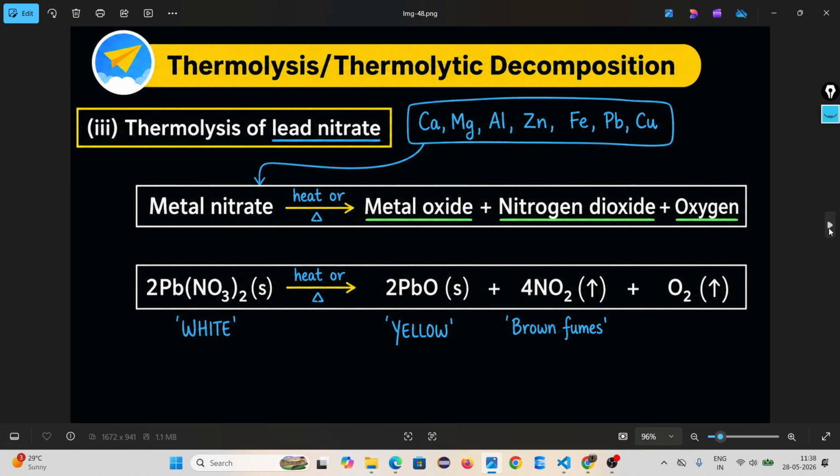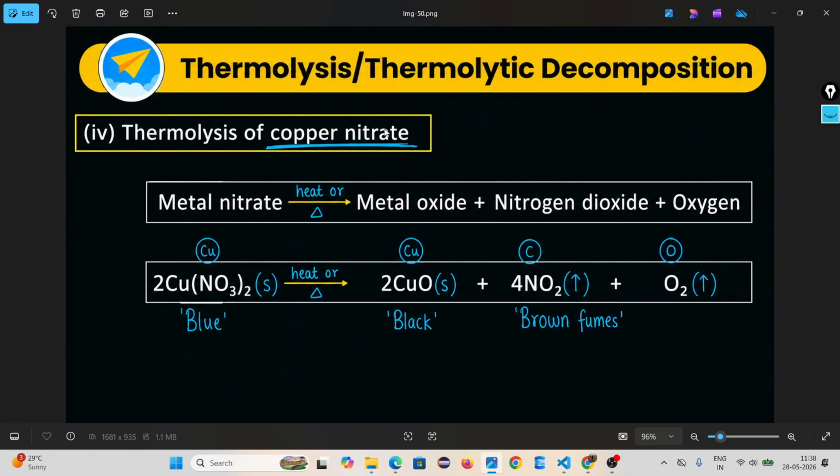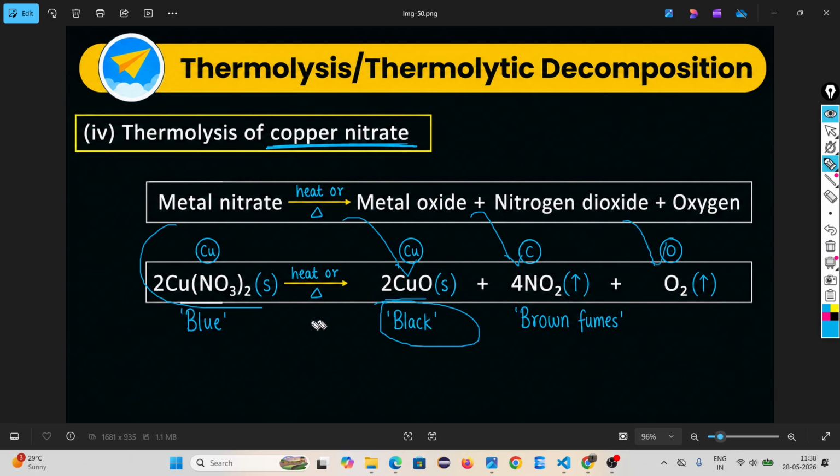Then come to the next, thermolysis of copper nitrate. Same thing, metal nitrate, same. Copper nitrate gives copper oxide, nitrogen dioxide, and oxygen. Here copper oxide is black in color.